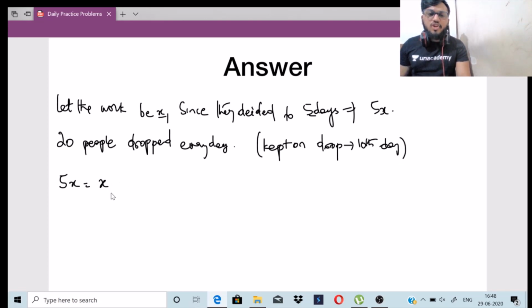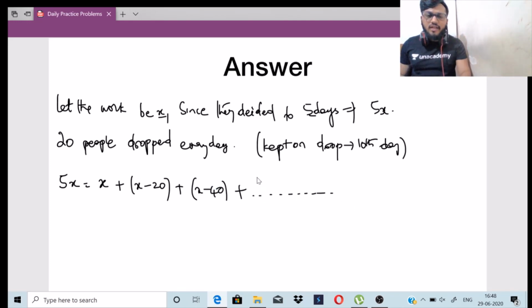The first day's job is just x. The next day's job was done by 20 fewer people, so this will become x minus 20. The next day, 20 plus 20, so x minus 40. This is the third day, and till the 10th day you have to go. 40, 60, then 80, 100, 120, 140, 160, and the last one will be x minus 180.